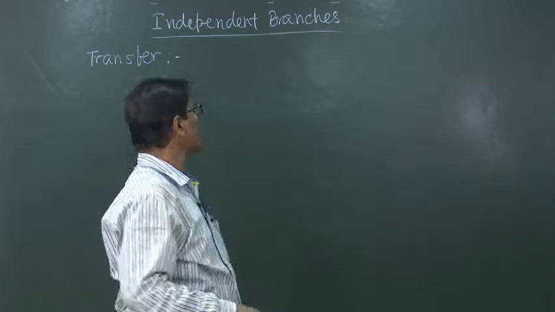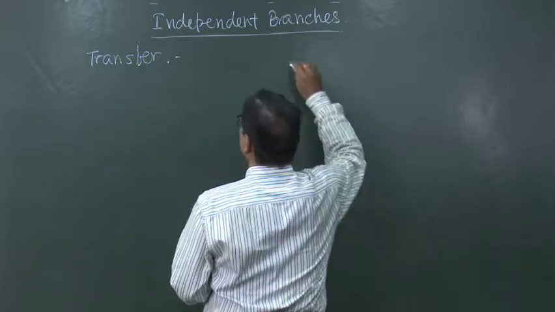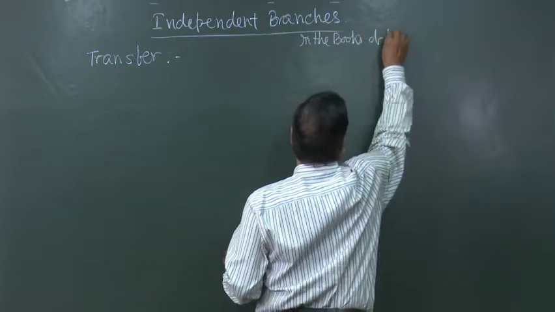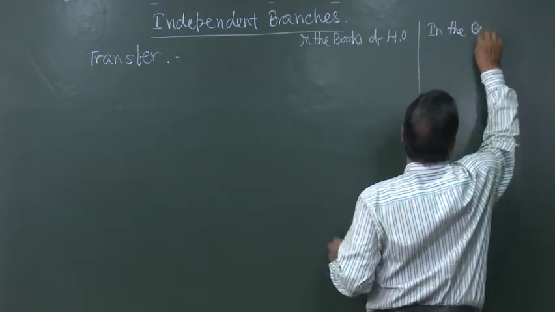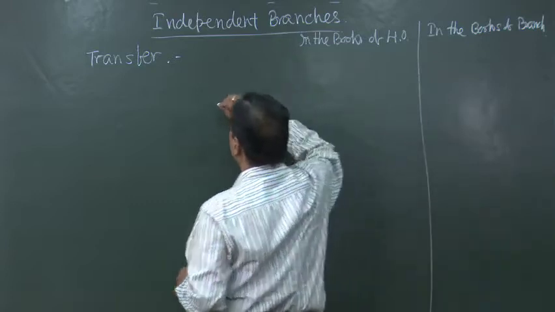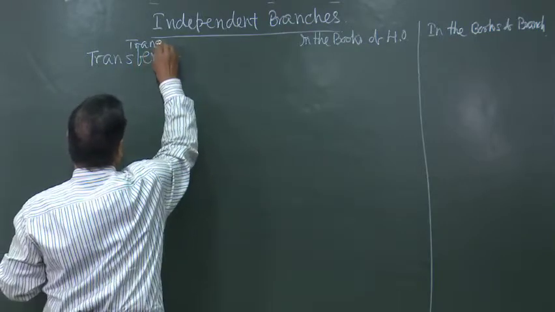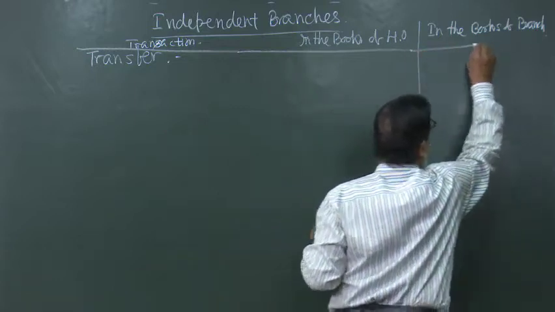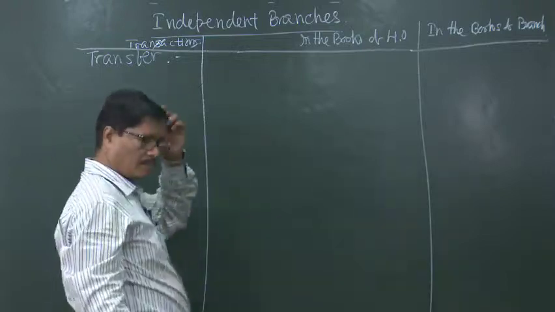So, we will be doing the entries in the books of head office first and then in the books of branches. First of all, transfer.